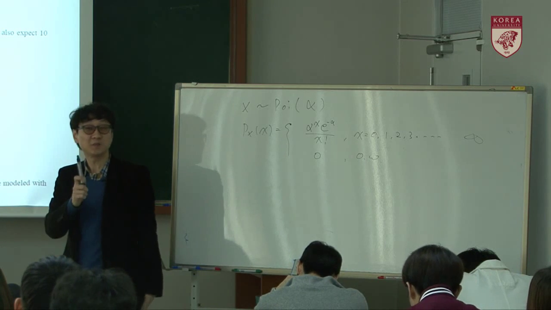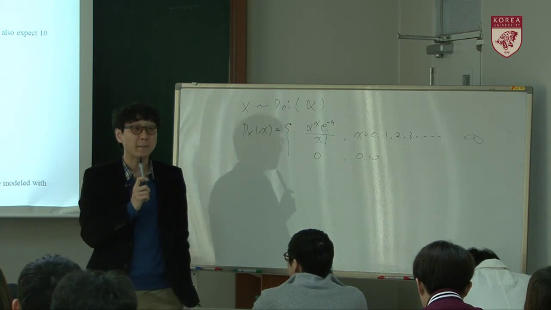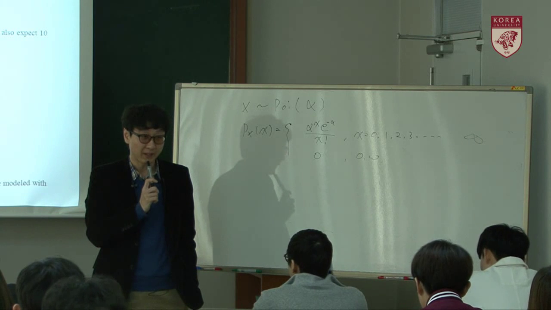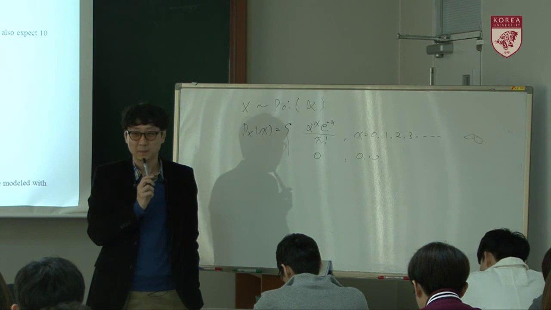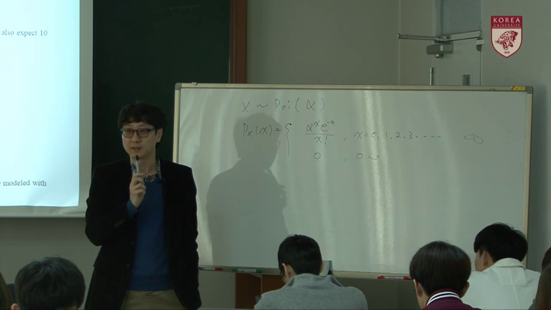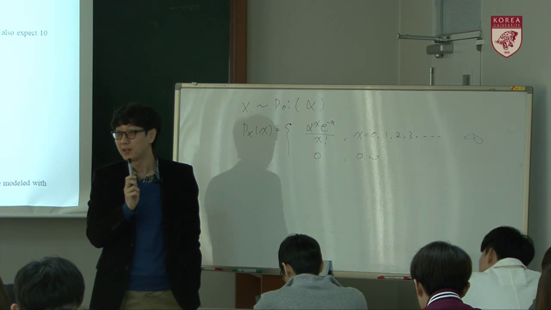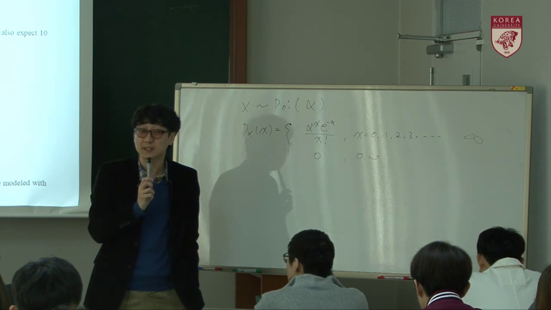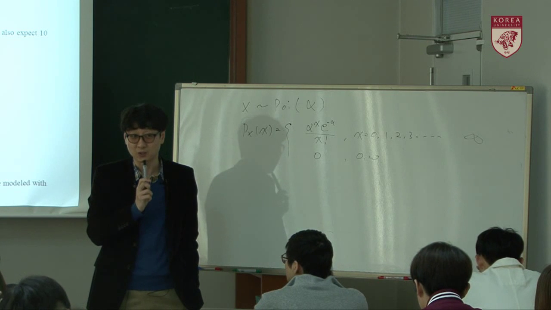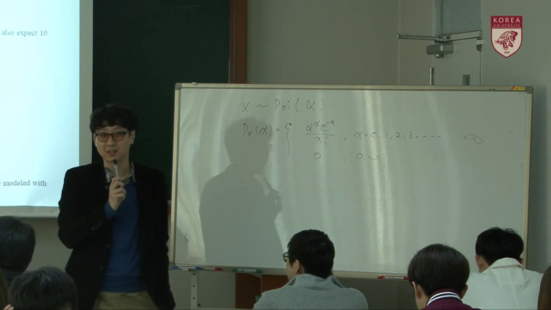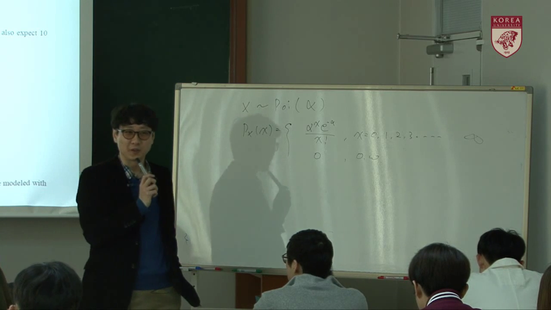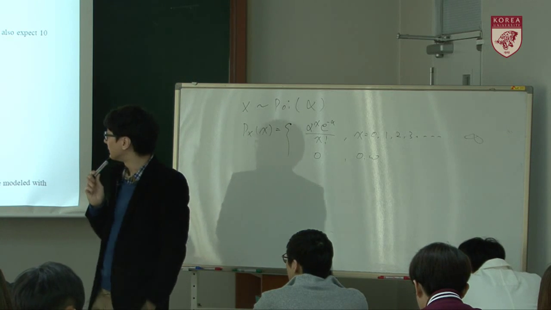Anyway, let's assume that you have 10 blind dates per year on average, or that's expected. That means you may have 9 blind dates or 11 blind dates. So it's a random variable actually. Let's calculate the probability of the number of blind dates.